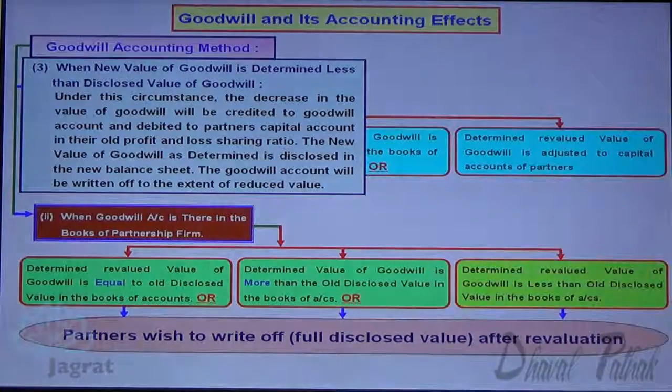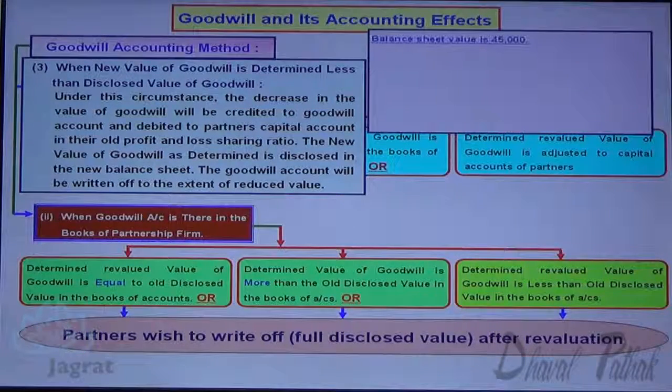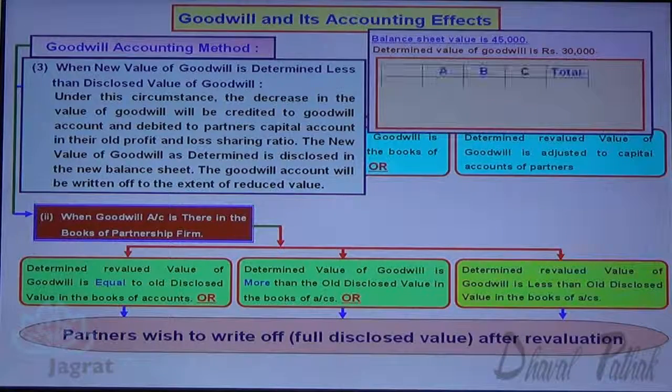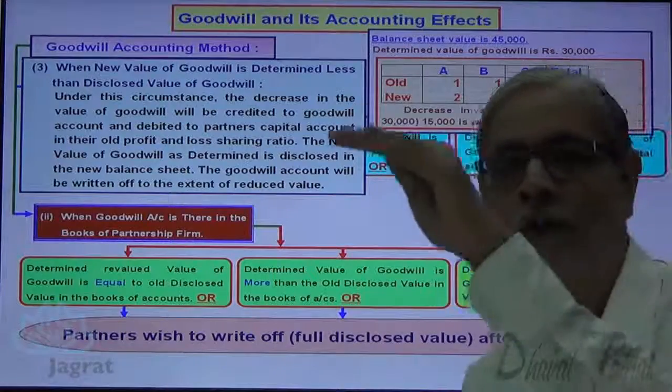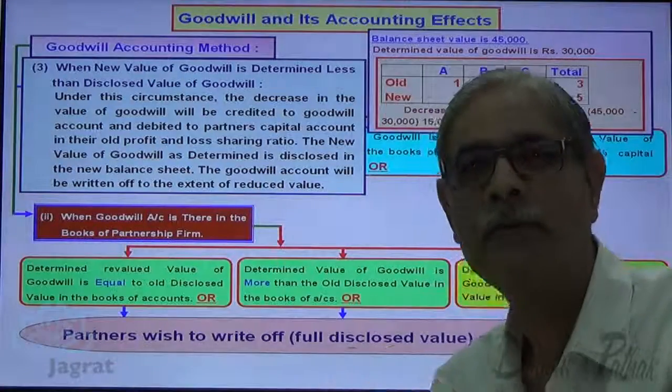Now let me take the illustration. The balance sheet value of goodwill is, let's say, 45,000. Determined value is 30,000. Now there are three partners A, B, C. Their old ratio is 1:1:1. Their new ratio is 2:2:1. Now what has happened? Balance sheet value is 45,000, determined value is 30,000. So there is a decline in value, 15,000. So value of goodwill has gone down by 15,000.